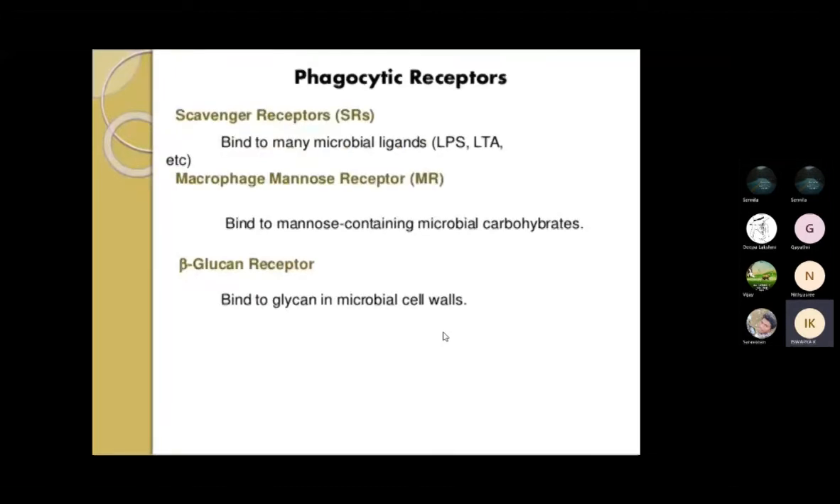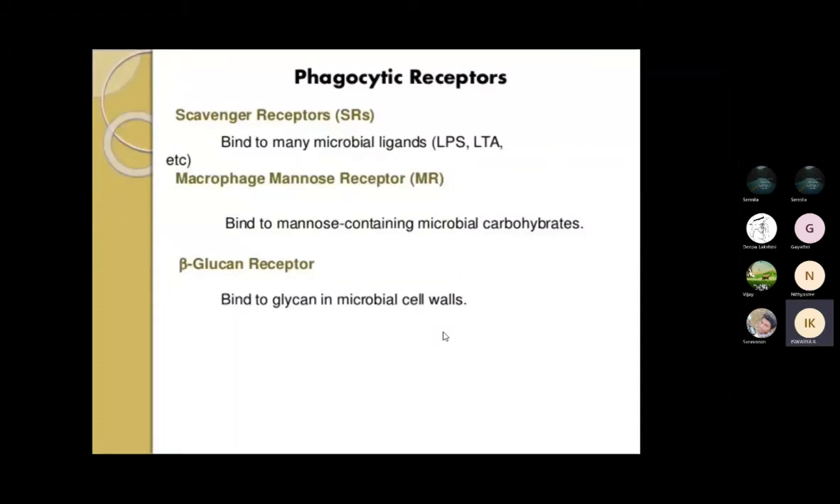Under the phagocytic receptor, you have scavenger receptors that bind to many microbial ligands, namely LPS and LTA. The macrophage mannose receptor binds to mannose-containing microbial carbohydrates. Then next is the beta-glucan receptor.